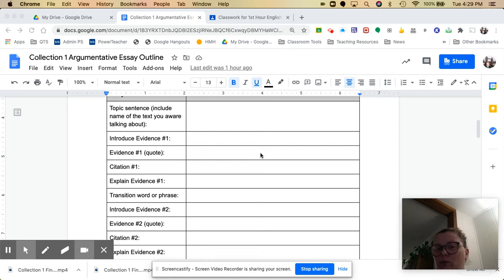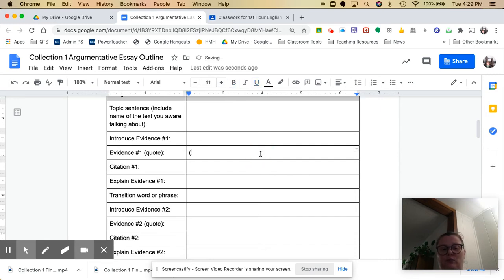Then put in the quote with the proper citation, and the proper citation there is going to be the author's last name, so Bradford, space, and the page number, okay? Sorry, that goes down in the citation. Okay, then explain the evidence. Explain how this quote supports what you said in the topic sentence. Okay, this is where you actually form your argument.